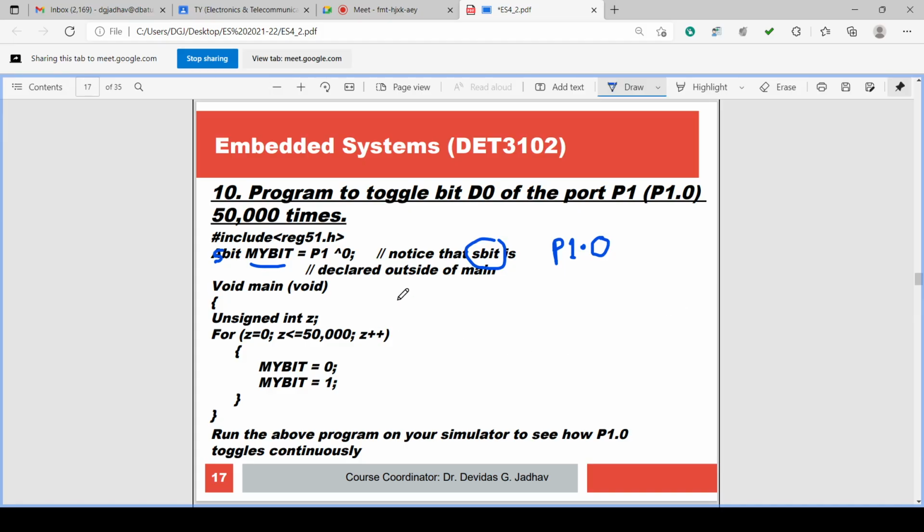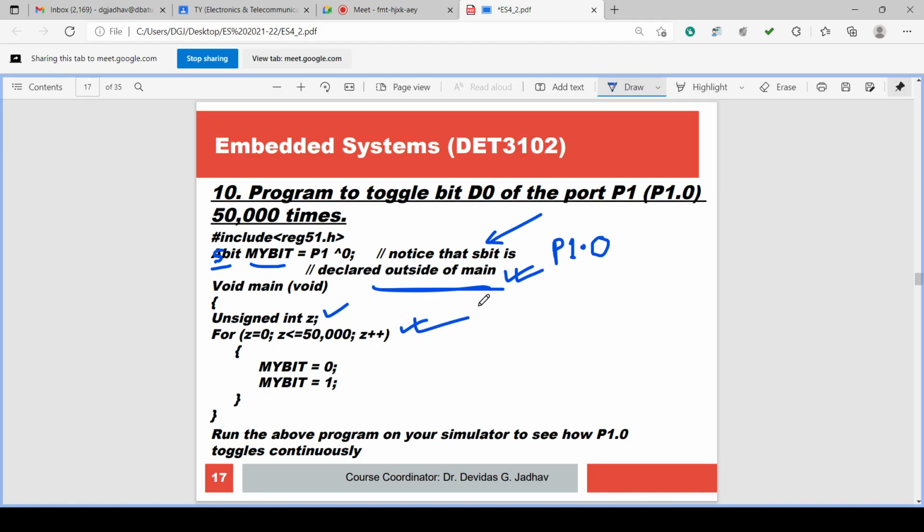Okay, so this is declared outside main, before main. This sbit is used here to declare, and this is outside the main, before main. Then void main(void) is there, then unsigned int z, and for z equal to 0, z less than 50,000, increment z.